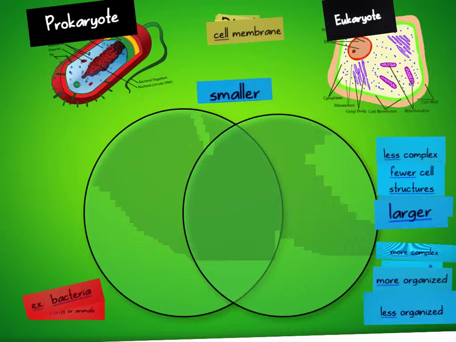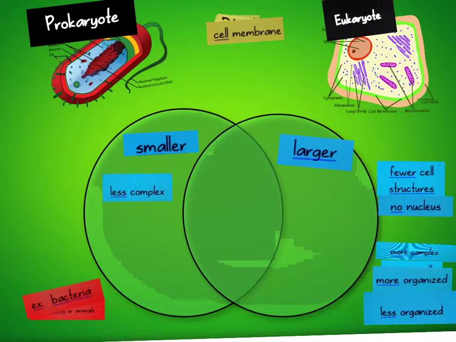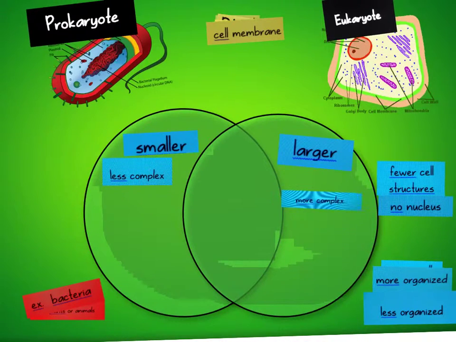Which one is smaller? The single-celled organisms, or things like bacteria cells, prokaryotes, will be smaller, which means that eukaryotes will be larger. Which one do you think would be less complex or less complicated? That would be the prokaryotes. So that would make the eukaryotes more complicated. They have more organisms and they have more functions to do.